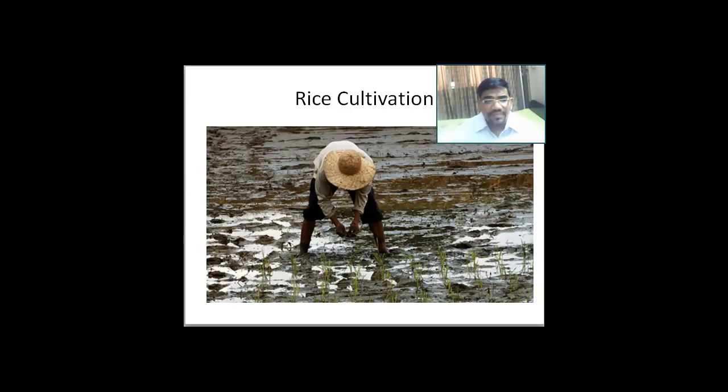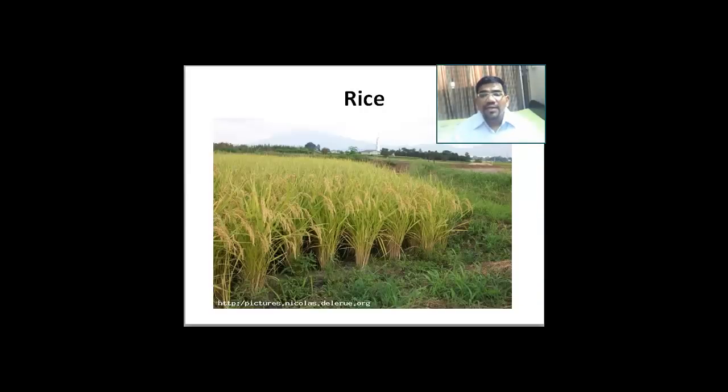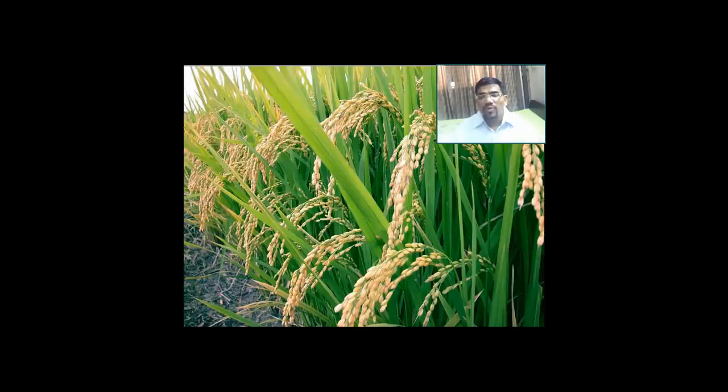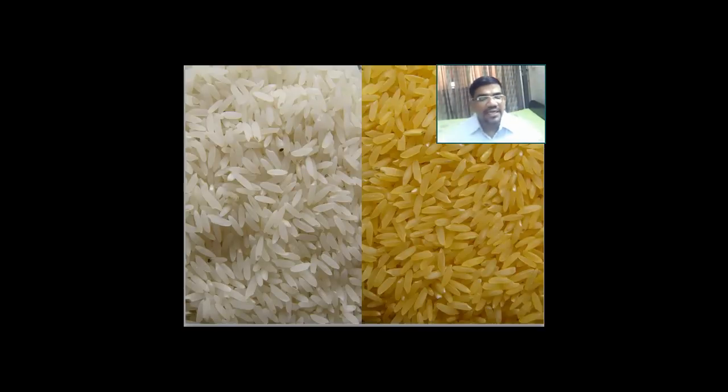Further, we see in the figure the grown up rice crop, and you can see how the rice crop looks. And in the next picture you will see how, as the crop dries, you can see any crop, when it has to be harvested, it dries out and then only it is harvested. And then you see different types of rice that exist.